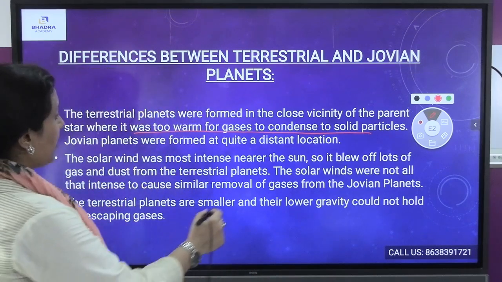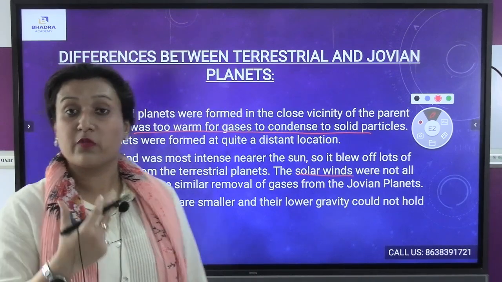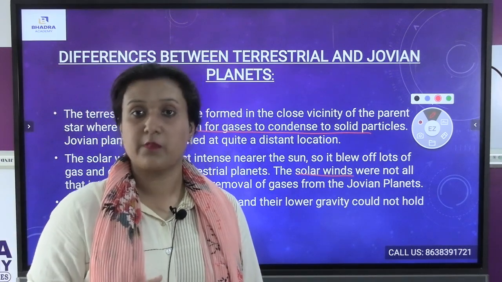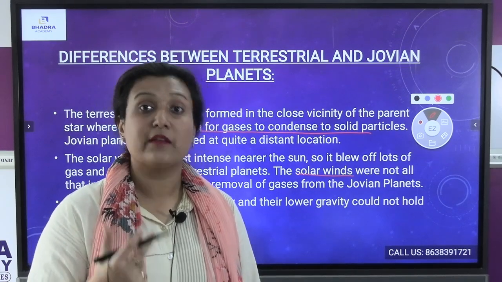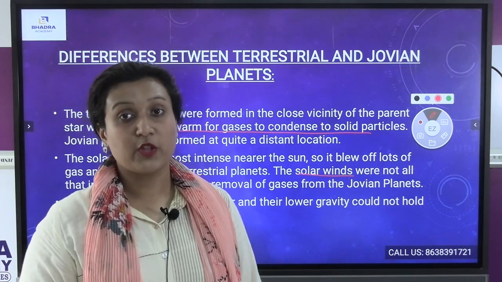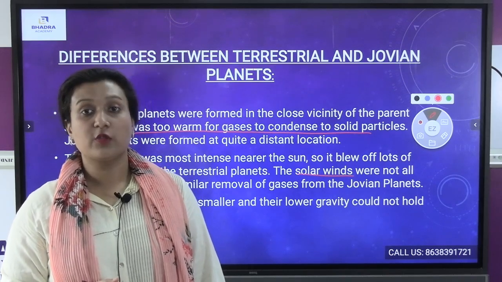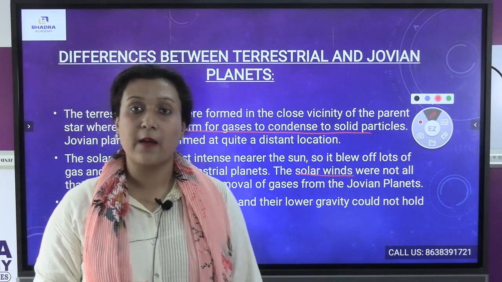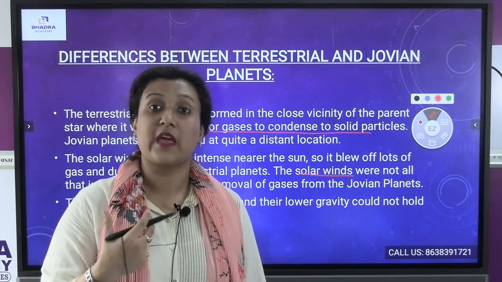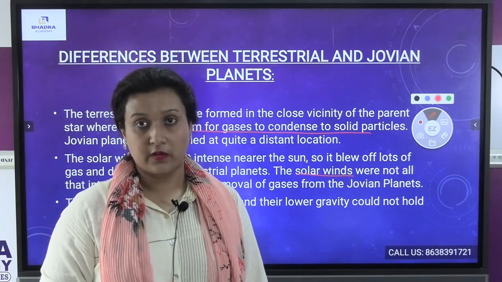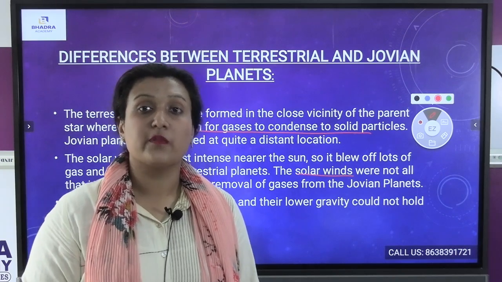Here you can see the solar winds. The solar winds were very much beneficial to the terrestrial planets, but not much beneficial to the Jovian planets. As a result, the gases from the Jovian planets have not been removed, just because they haven't got the warmth of the sun. The solar winds come from the sun itself.